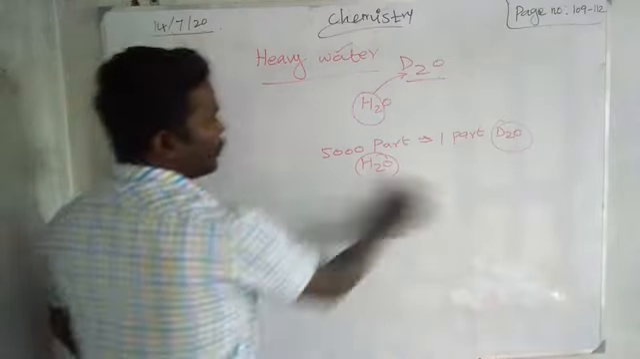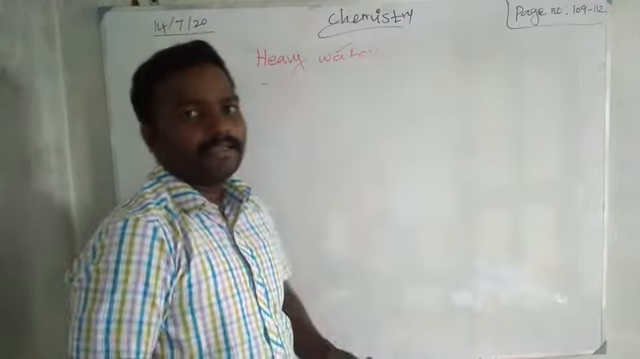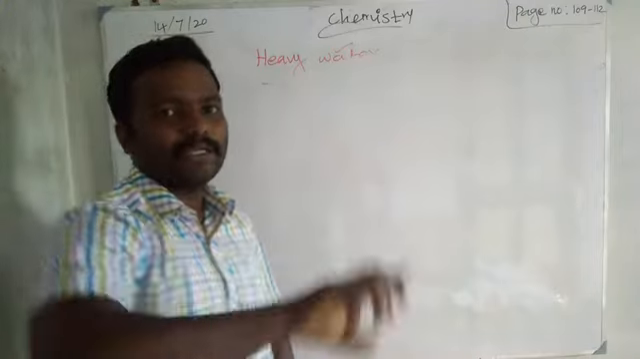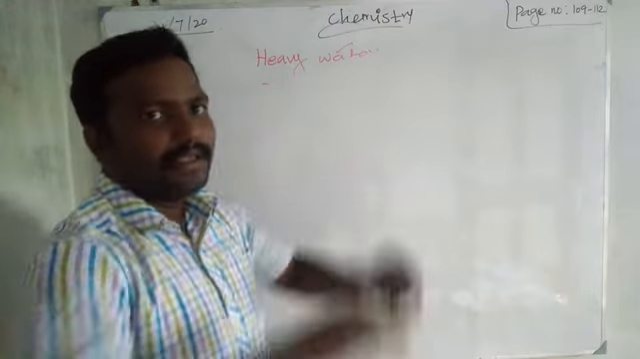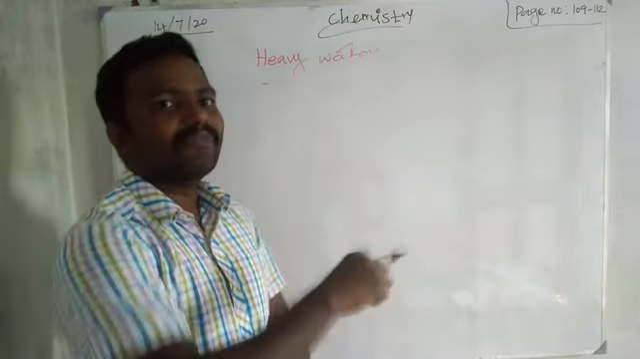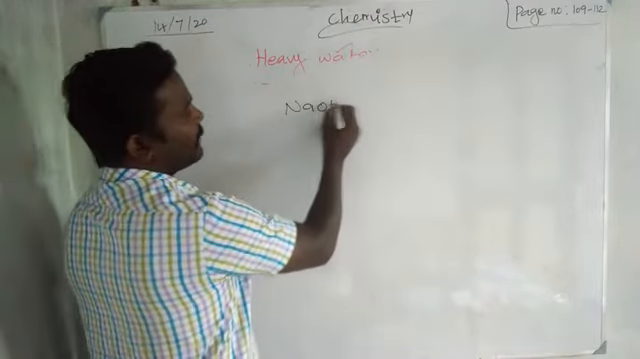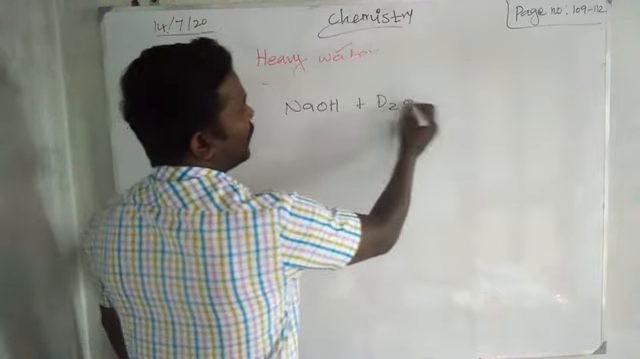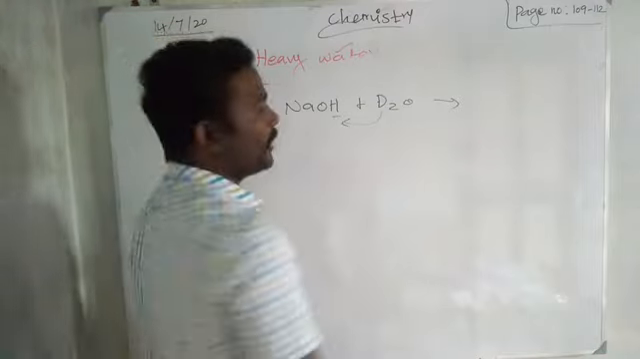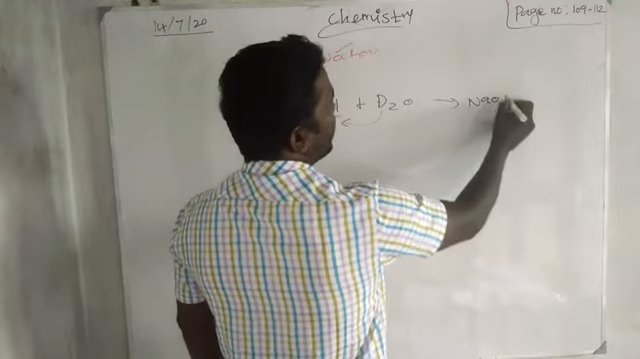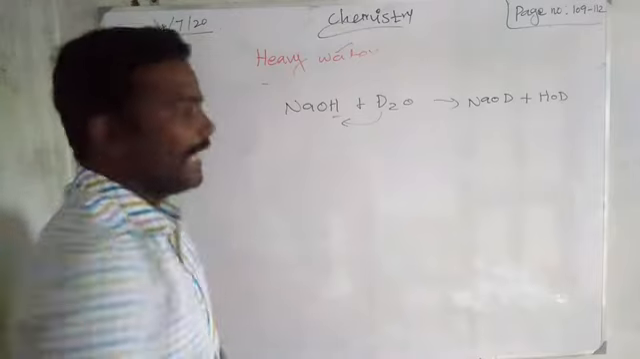Now we are going to learn about the chemical properties of heavy water. First, deuterium from heavy water ionizes and displaces the hydrogen in other compounds. That means the hydrogen present in any compound can be replaced by deuterium. We can take sodium hydroxide with heavy water. What will happen? The hydrogen is replaced by deuterium, so NaOD will form plus HOD. One of the deuterium is also replaced with hydrogen.